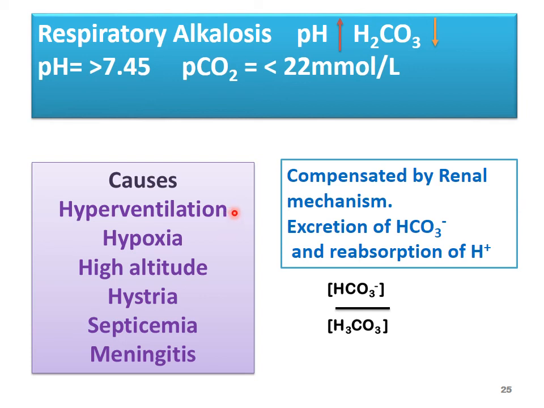Now the causes are hyperventilation and hypoxia. So all the symptoms with respiration: high altitude, hysteria, septicemia, meningitis. In all these diseases the partial pressure of CO2 will decrease. Hyperventilation, hypoxia, high altitude, hysteria, septicemia, and meningitis are all the causes. And since it is respiratory, it will be compensated by the renal system: excretion of bicarbonate and reabsorption of H plus ions.